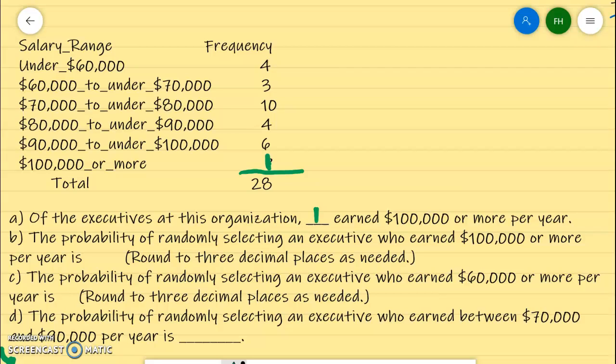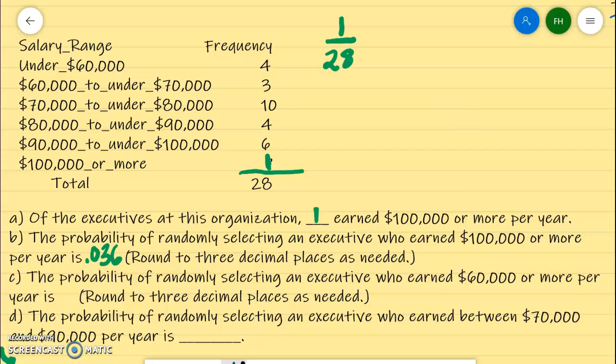For B, the probability of randomly selecting an executive who earned $100,000 or more per year. Well, for that one, we know that would be 1 in that category out of 28. So 1 divided by 28. And when you get your answer, round to the third decimal place, so it would be 0.036.